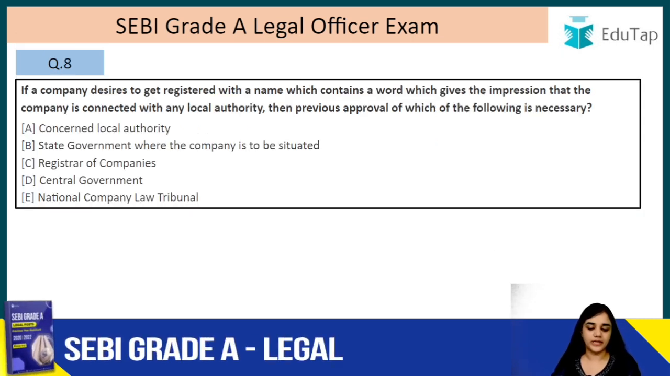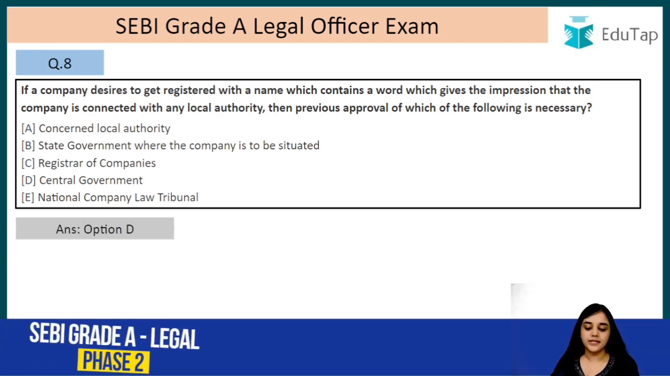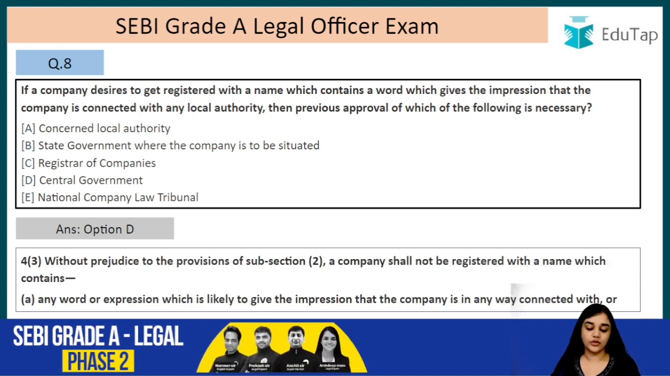Moving on, question number 8. If a company desires to get registered with a name which contains a word which gives an impression that the company is connected with any local authority, then previous approval of which of the following is necessary? The answer is option D, that is the central government.